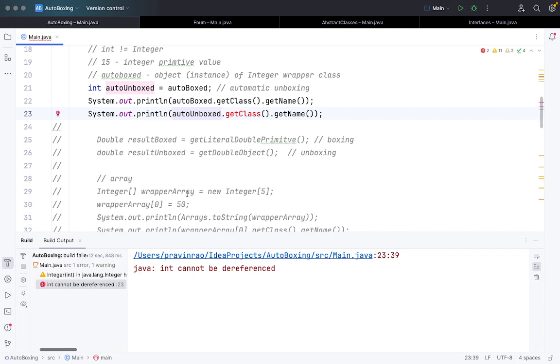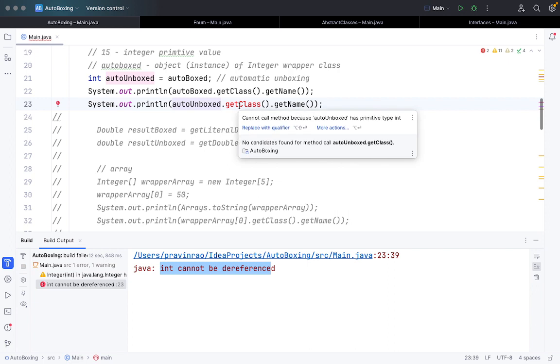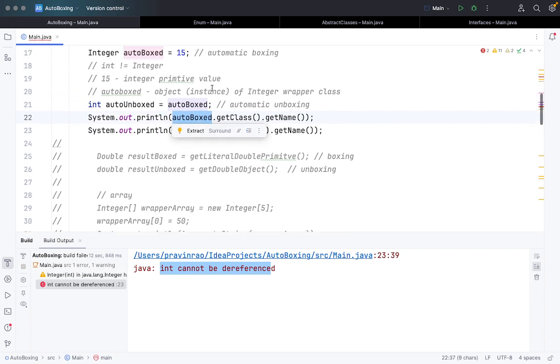So it will give me an error called "int cannot be dereferenced." What do we mean by this error? Because auto unbox is an integer variable, and since it's a variable, int is a special keyword here. I can't call the getClass method because it's a primitive type. So this is not an object, this is an integer variable, and this variable is very different from autobox that we got from the Integer wrapper class. So that's the difference that I want to highlight here.